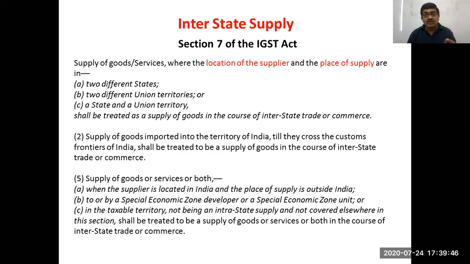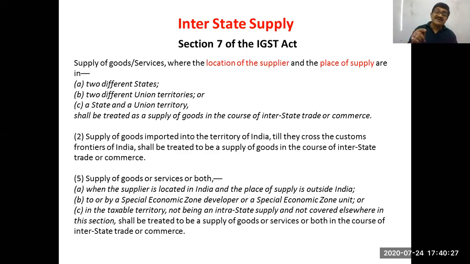Then supply of services or both. Now this is something different. This says even if it is within the same state, it can be treated as an interstate supply. Exception number 1, where the supplier is located in India and the place of supply is outside India. That is clear. Number 2, this is to or by a special economic zone developer or a special economic zone unit. Suppose you are sitting in Mumbai, and from here you are sending goods to a special economic zone. A special economic zone is already situated in Maharashtra. Destination is within the same state. Still, it will be considered as interstate supply because a special economic zone has been given a different treatment, different understanding.